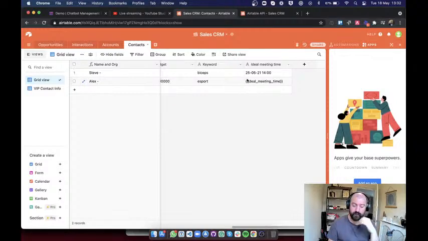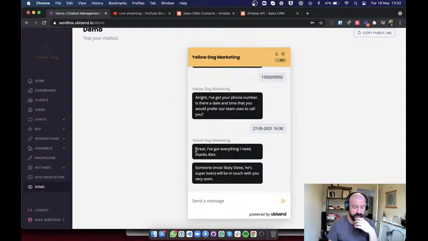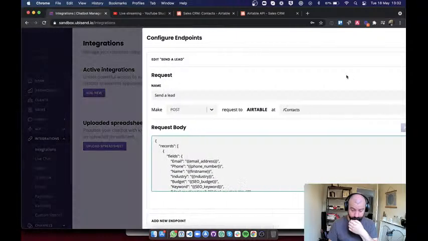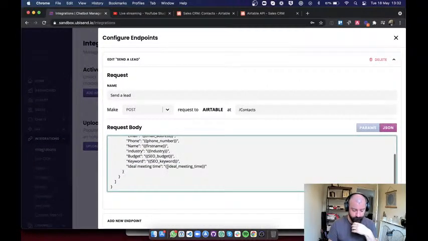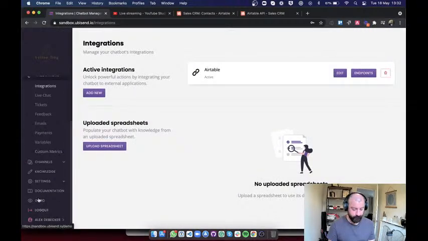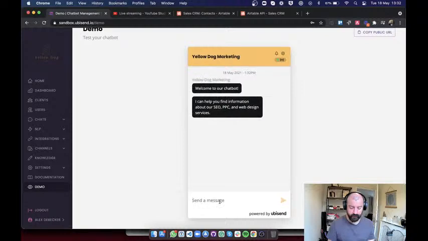Unfortunately, it sent the actual variable here. So that's interesting. Let's have a look, make sure that I've actually saved this properly. Let's have a look. Integrations, endpoint, ideal meeting time. Yep, should be good. Let's just try it again. I'm just going to save it again and try it again to see if, I think I might have just not hit save properly.